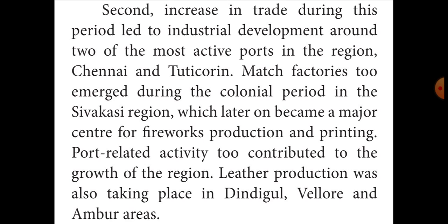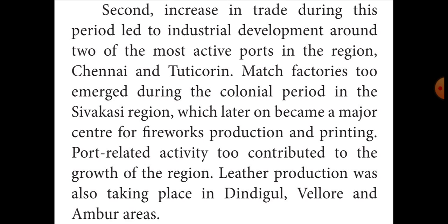For example, the match factories in Sivakasi later became one of the fireworks production and printing centres. Then there was leather production in Dindigul, Vellore and Ambur. These are also examples of industrial clusters. That means during the colonial period, they increased the industrial clusters.